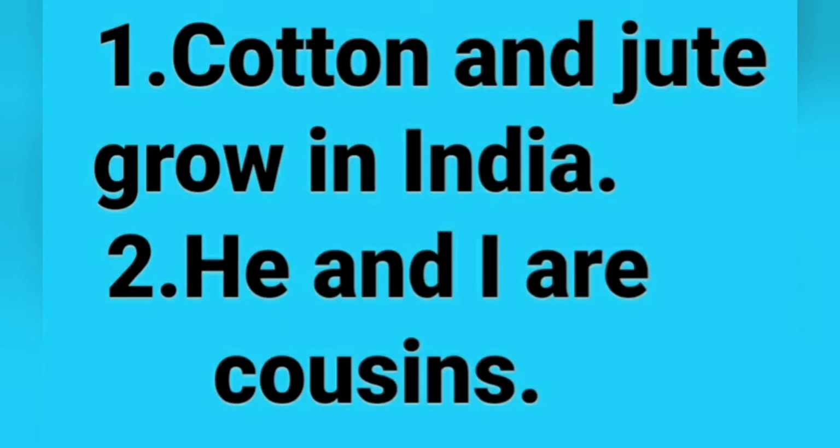Next example, cotton and jute grow in India. Here we have two singular subjects, cotton and jute, and they are joined with and, so we have to use here a plural verb, grow. Another example, he and I are cousins. Here we have two singular subjects, he and I, and both are joined with and, so we use here a plural verb, are. He and I are cousins.